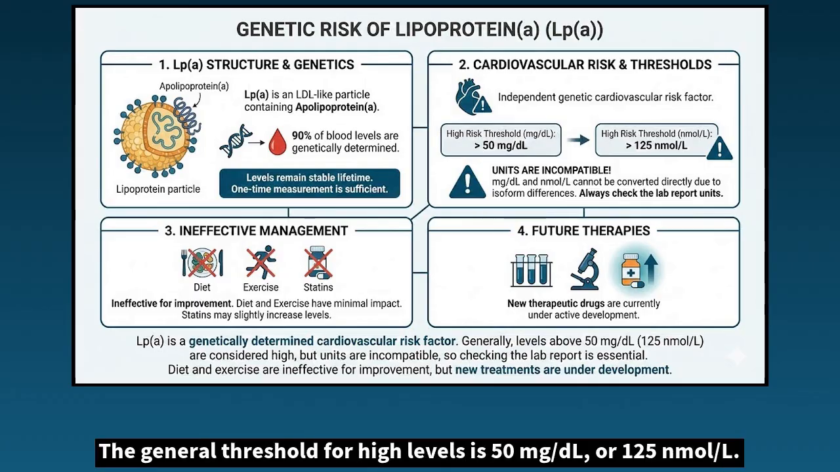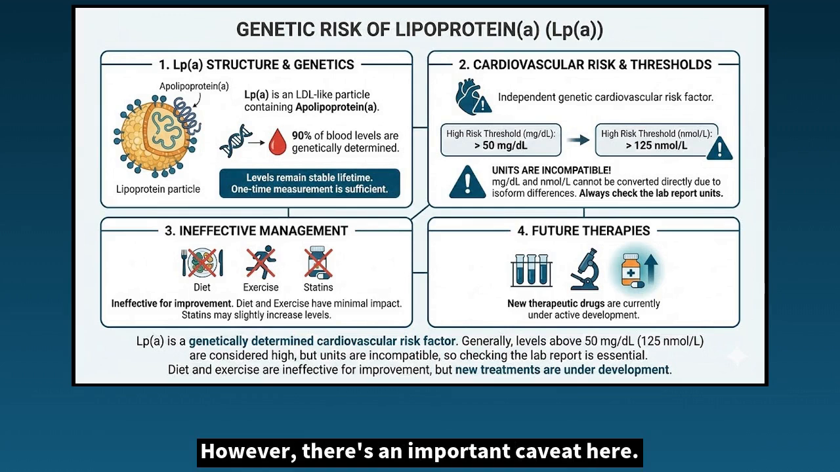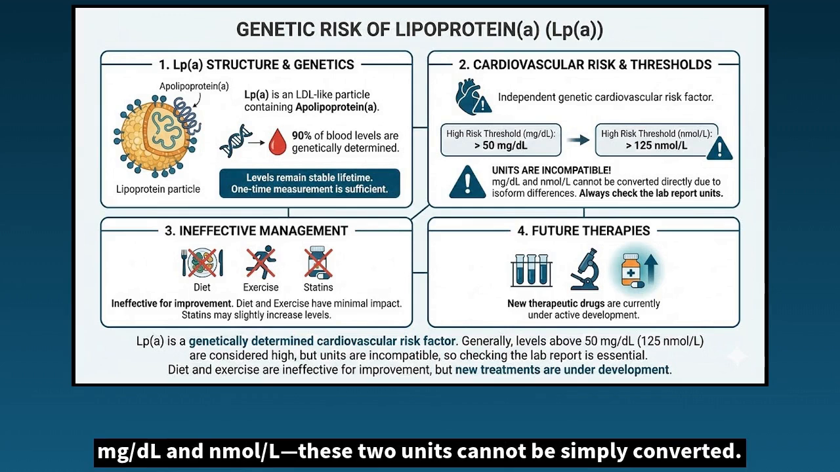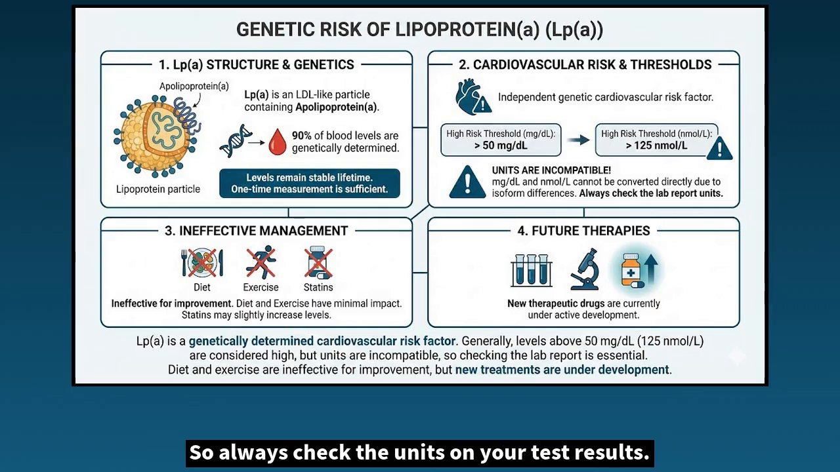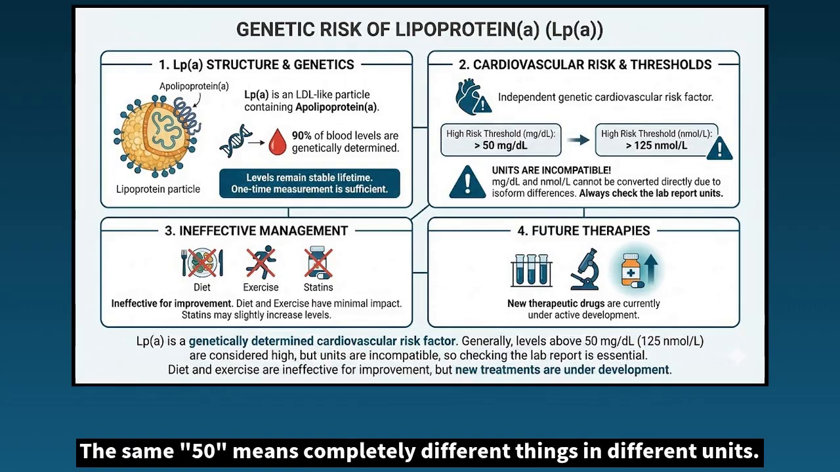The general threshold for high levels is 50 milligrams per deciliter, or 125 nmol. However, there's an important caveat here. Milligram per deciliter and nmol/L, these two units cannot be simply converted. Due to isoform differences, conversion is impossible. So always check the units on your test result. The same 50 means completely different things in different units.